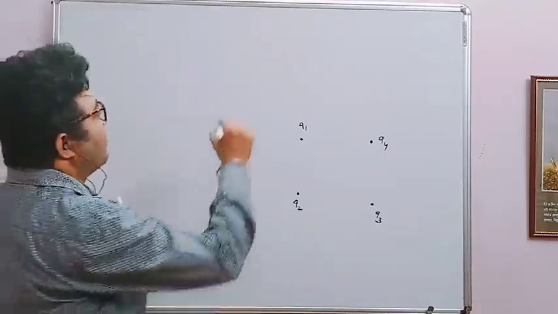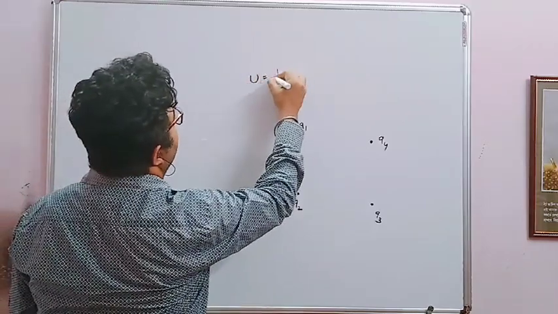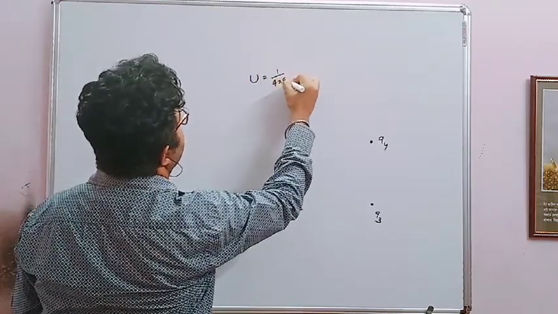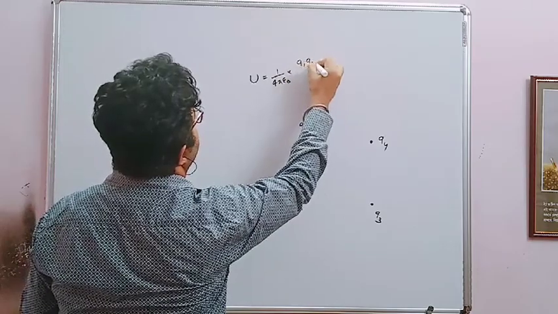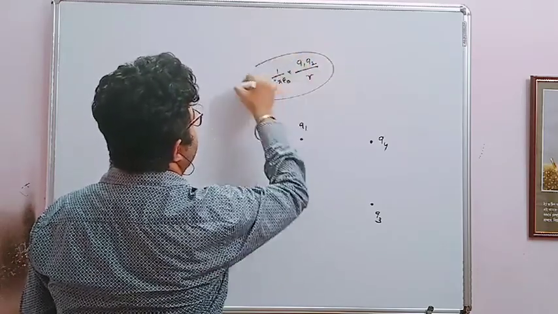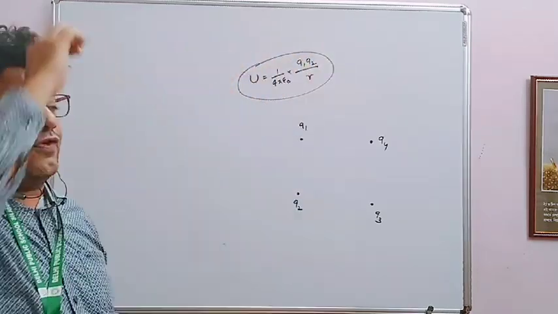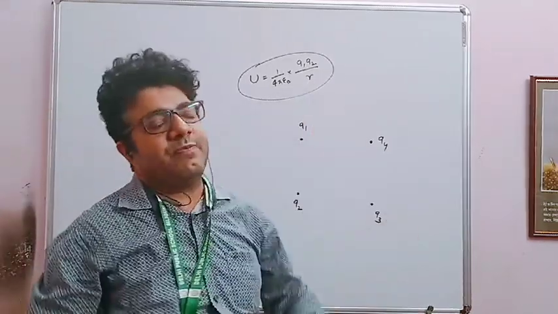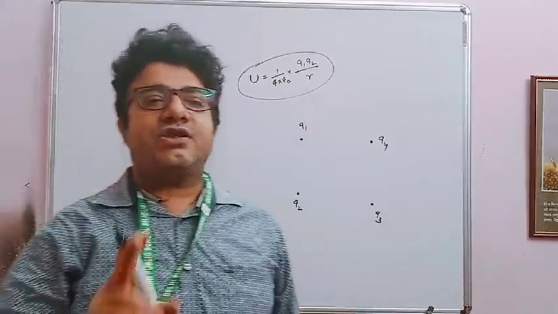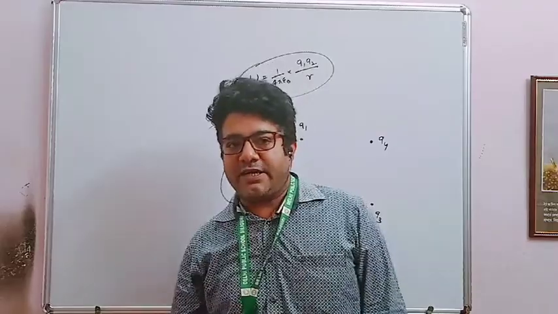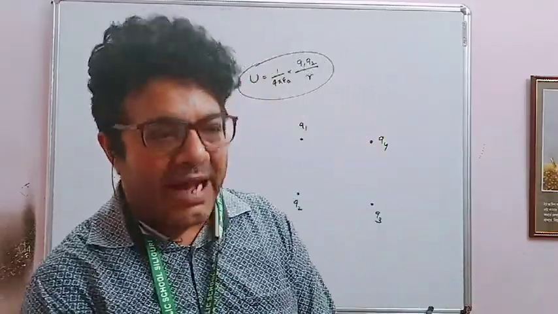So see, what is the formula of potential energy? The formula is 1 by 4 pi epsilon naught Q1 Q2 by R square. That means for potential energy you need two charged particles at a time. So as two at a time, you have to take the help of mathematics.